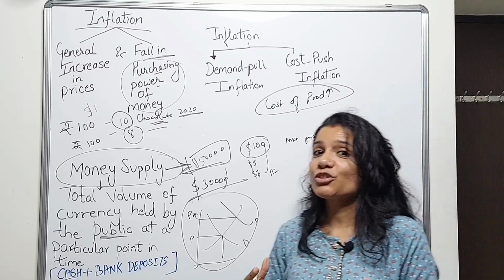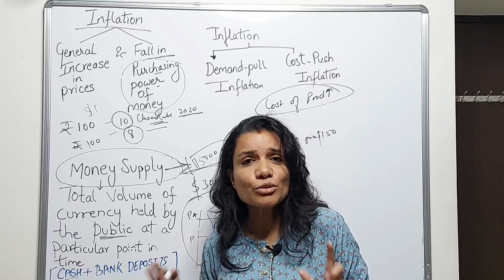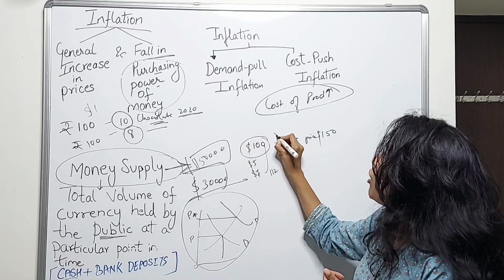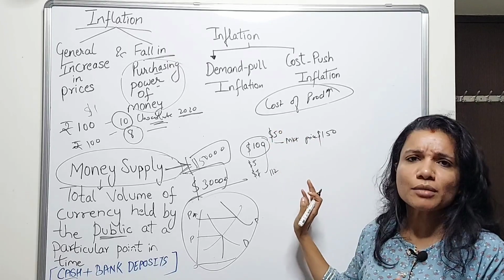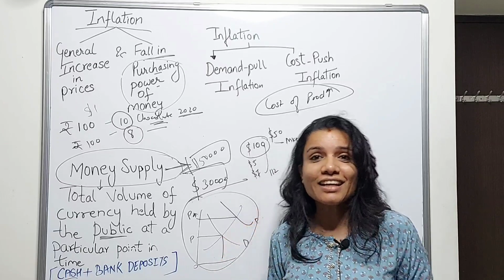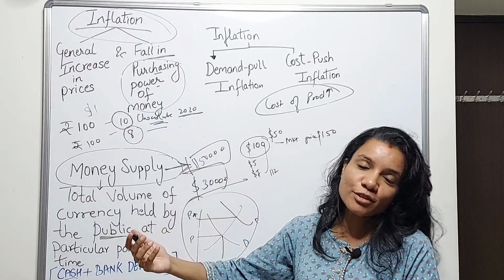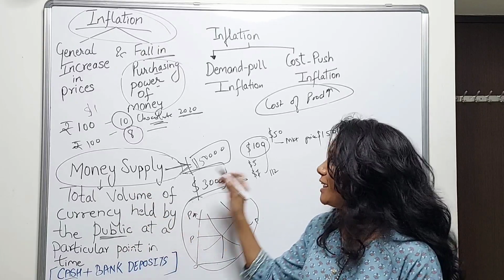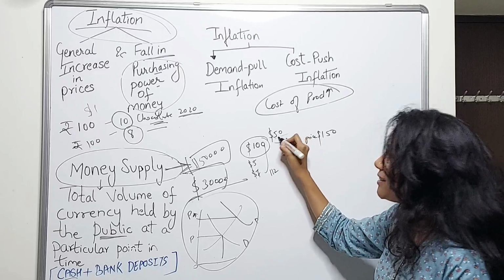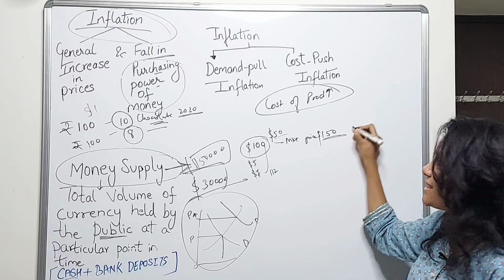Now the manufacturers, the producers, the distributors, the retailers, these people are not going to give up their profit. This margin of $50, they will maintain their margin or maybe increase their margin. They're not going to give up the margin because even they have to face this. Since the prices of all the goods and services have increased, they cannot reduce their own income or profits. So in order to maintain this profit or even increase it further, what will they do? They will increase the selling price.